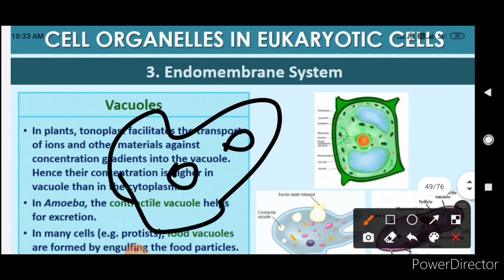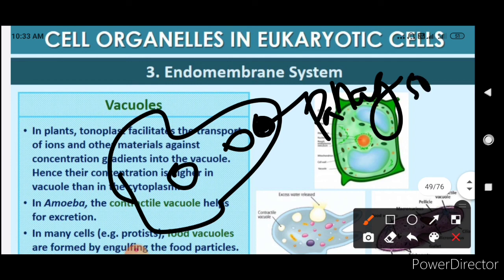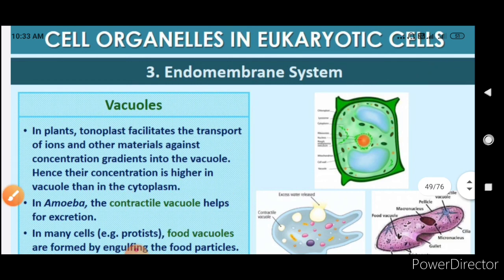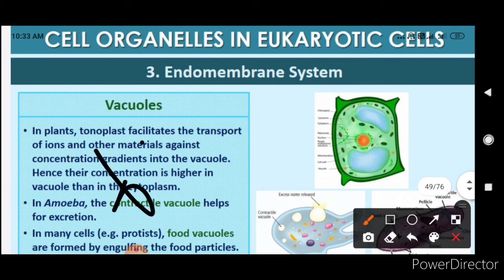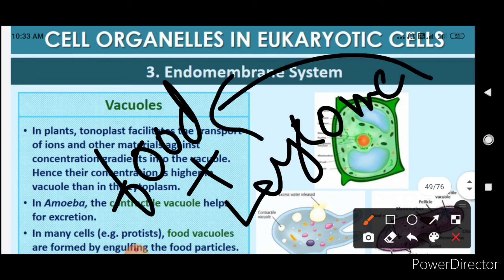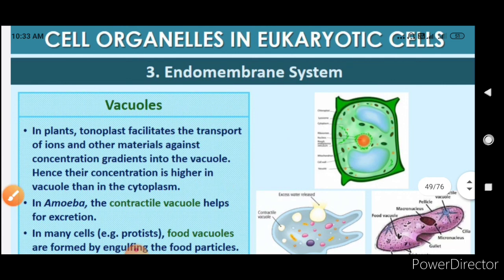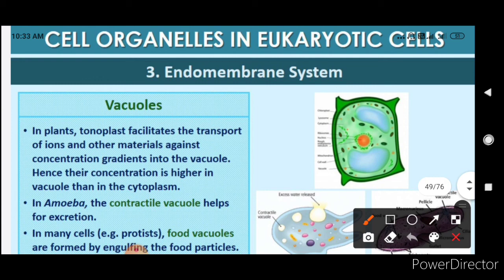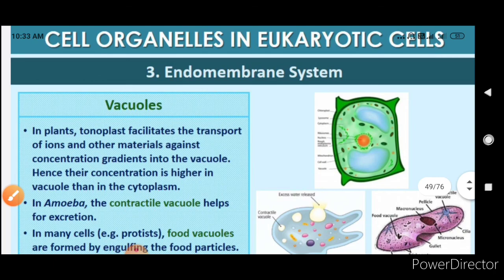Okay. So this is the food particle and this is what? This is the phagosome. Okay, and this is what? This is the food vacuole. Now this food vacuole will be joined with the lysosome. Okay, and the lysosome enzymes will digest this food and it will be broken into small particles. See this here, you can see in the diagram, this is the contractile vacuole and here it is given the food vacuole.